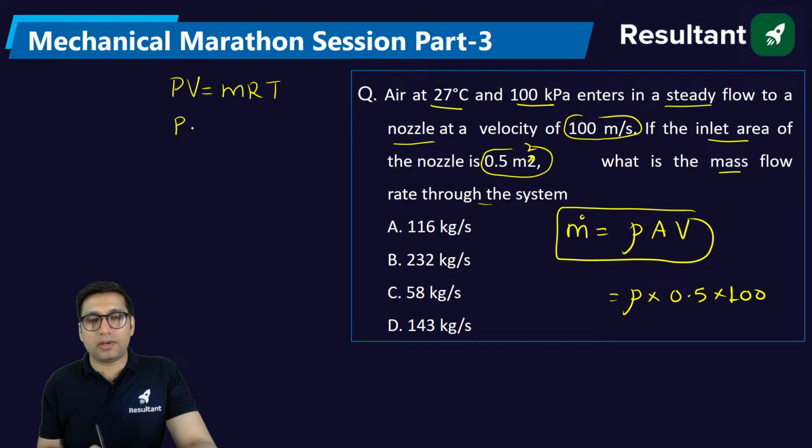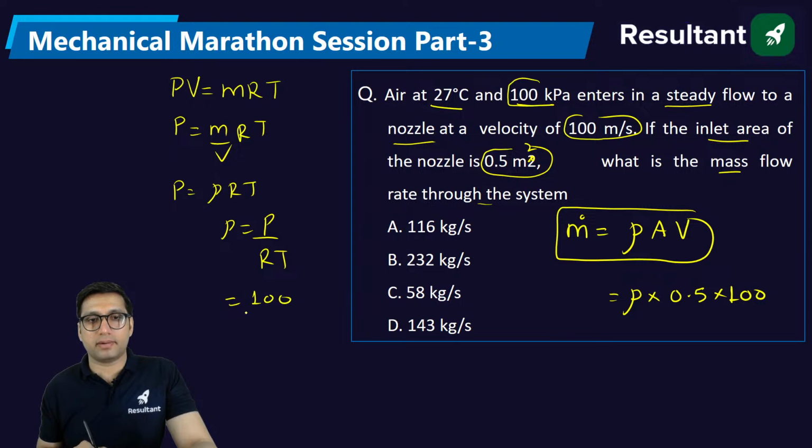This will be P is equal to m by V into RT. m by V is density. So density will be equal to pressure divided by R into T. So pressure is equal to 100 kilopascal, R is 0.287, temperature is 300 Kelvin.